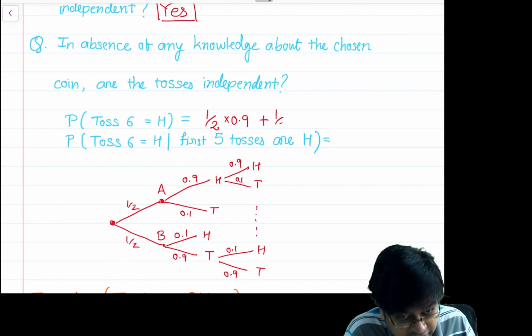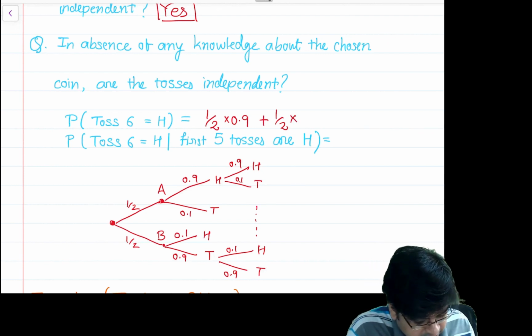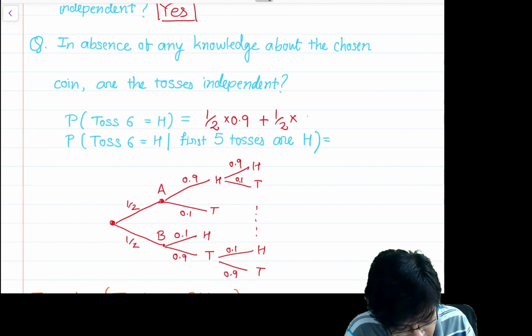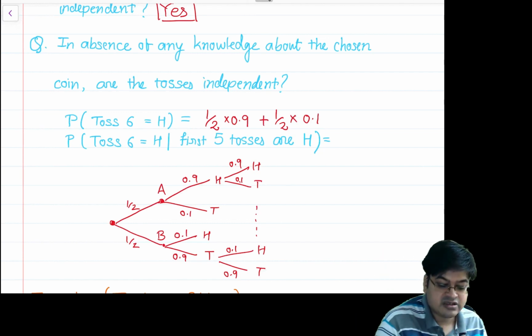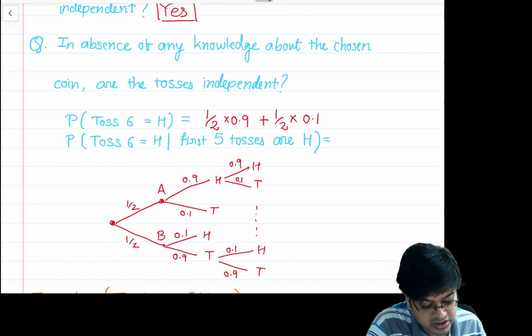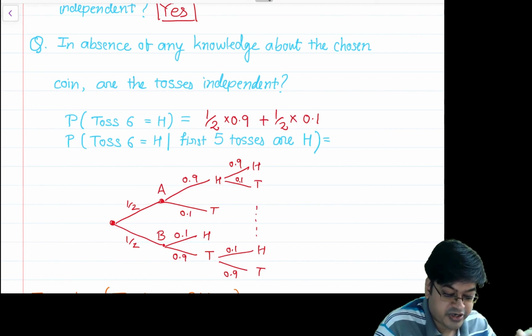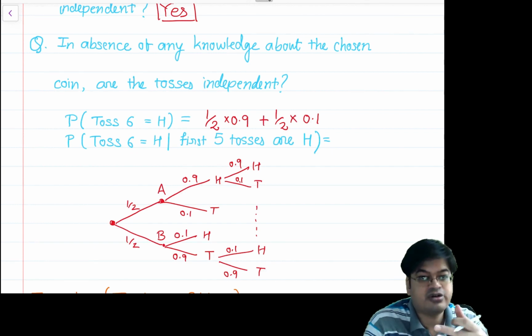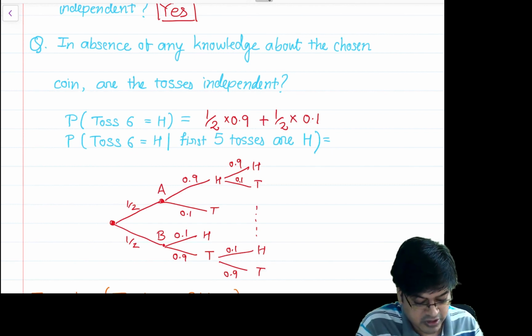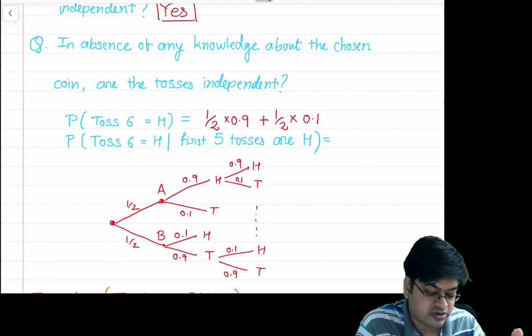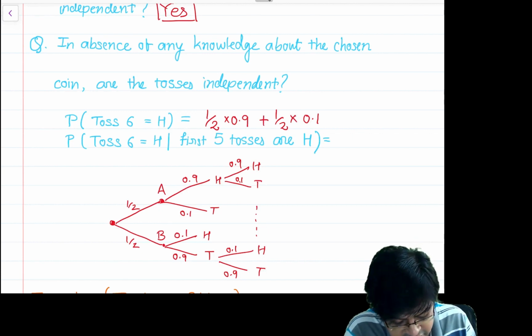Plus half times, that is, this half belongs to coin B. So what is the probability of heads in this? It's 0.1. Now if you are not sure why toss 6 being heads will not have any influence from the previous 5 tosses, just pause the video, do the explicit computation of conditional probabilities, and use the knowledge that the events are independent. So in this case the probability of the 6th toss being heads is again half.